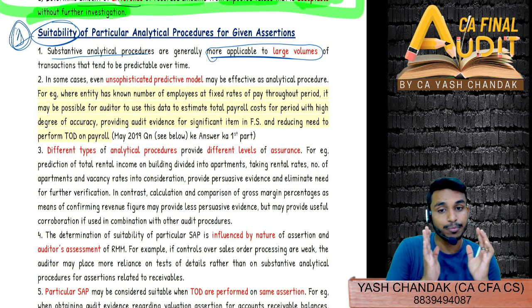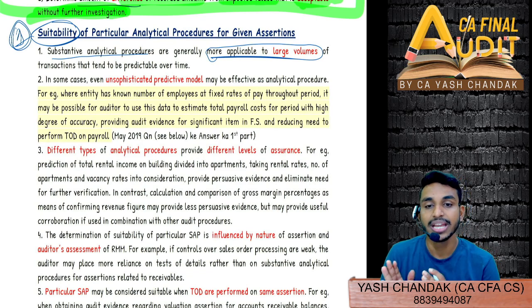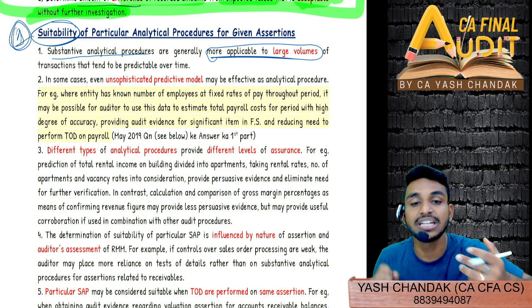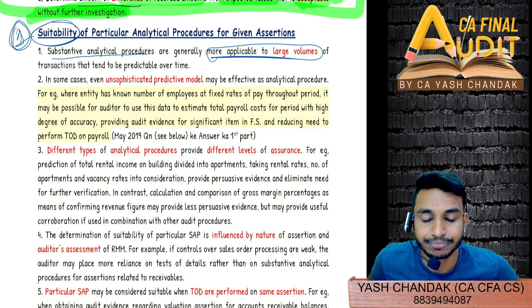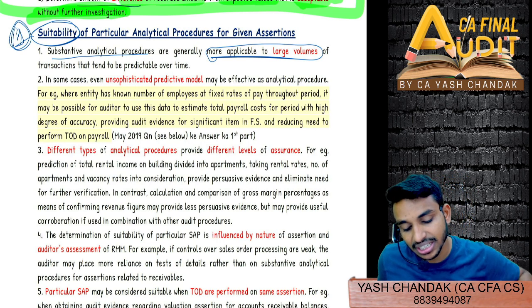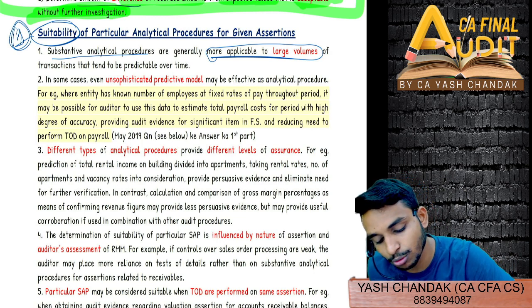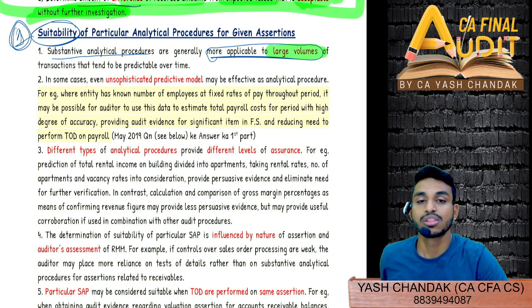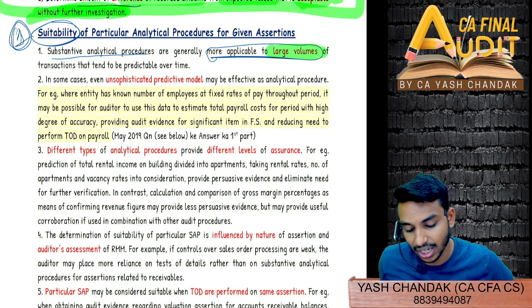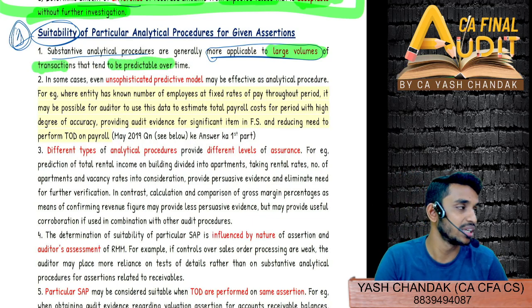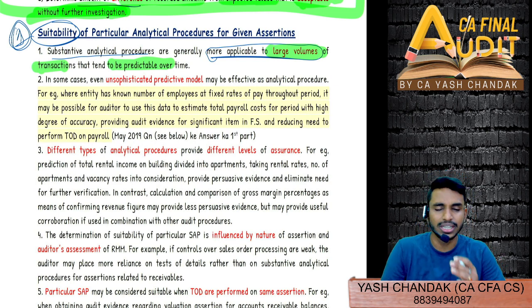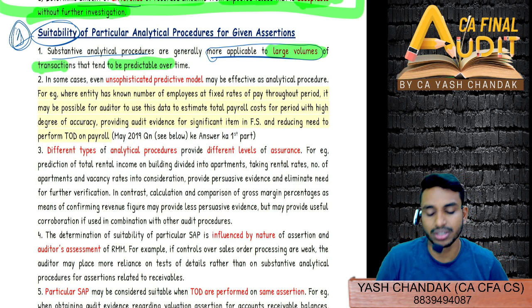And therefore we should first try to perform substantive analytical procedure, and thereby getting to know how much detailed TOD we have to perform after that, or whether we have to perform or not, right? So substantive analytical procedure generally applies to large volume of data. Getting the logic or not, everyone? So it should apply to large volume of transactions that tend to be predictable over time. Yeah, definitely it has to be predictable over time. If not, you can then predict based on last few years data.